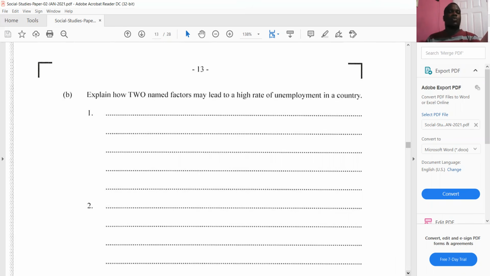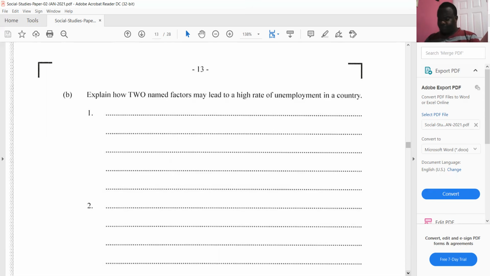Next question now says, explain 2 named factors. Explain how 2 named factors may lead to a high rate of unemployment in a country. Pay attention to this, because if you just give a reason that can lead to a high rate of unemployment, then you might not get the mark, because the question says, explain how 2 named factors. So you must name your factor and say how they may lead to a high rate of unemployment in a country. Good.